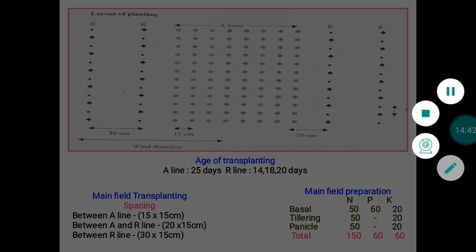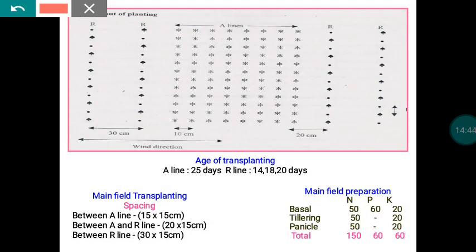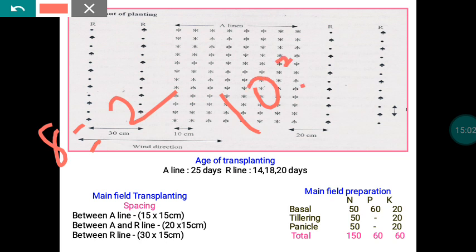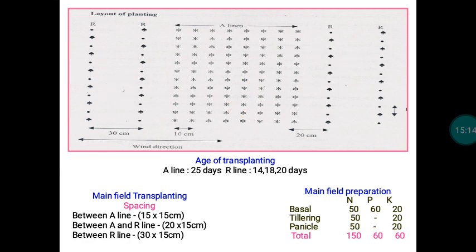I already told you that in the case of hybrids, we have to follow the planting ratio. Planting ratio means the ratio between the female parent and male parent. In the case of rice, we follow a planting ratio of 8:2, that is, 8 rows of female and 2 rows of male. Sometimes we follow 10:2 also, which is permissible. Here 8 is your A line and 2 is your R line material. This is the system of planting we have to follow.